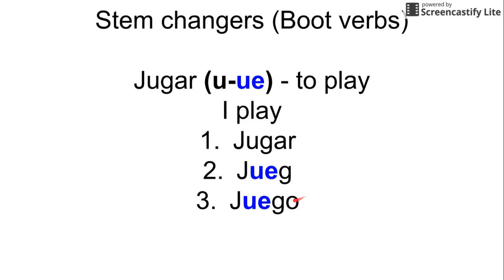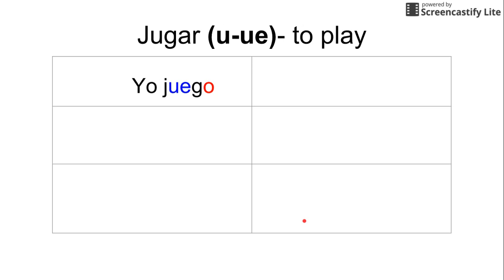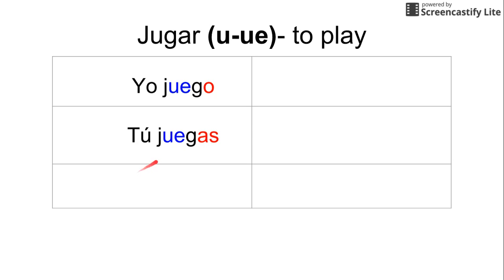And then we add our appropriate yo form ending and we get juego. Yo juego would be I play. Yo juego, I play, and this change continues in 4 of the 6 conjugations. Tú juegas, we have the UE instead of the U. It followed our stem changing rule there.